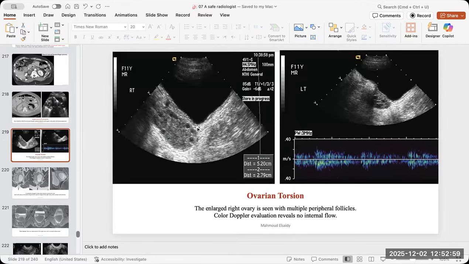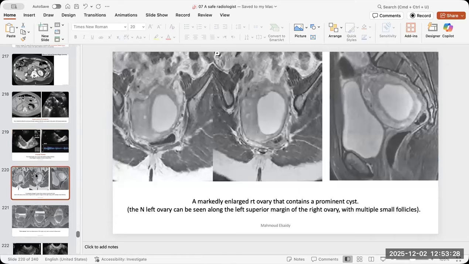The ovarian torsion and testicular torsion are very common in the exam and also in real life. Always the ovary contains peripheral follicles. Okay, so if it is enlarged, engorged, edematous without blood flow, always suspect ovarian torsion. Testis as well, also the heterogeneous appearance of the testis with loss of the vascularity, so also it is a dangerous sign. Okay. Again, this is the ovary, and you know the ovary by the peripheral follicles.